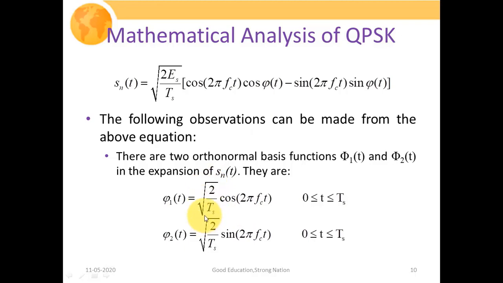So the amplitude of under root of 2 over Ts is actually making their energy unity. So you can simply evaluate the energy in the duration of Ts of this particular signal, and you will get the result as unity. So this is a small mathematical exercise. You can perform it on your own.